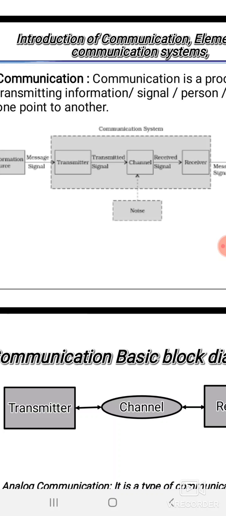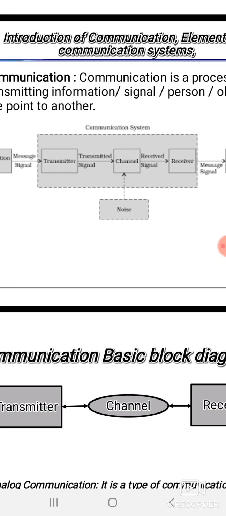Then after transmitting the signal through the channel, it is given to the receiver. So in receiver, if we are doing modulation at the transmitter side, the demodulation takes place at the receiver. So all these basic terms we will see in the next lecture.